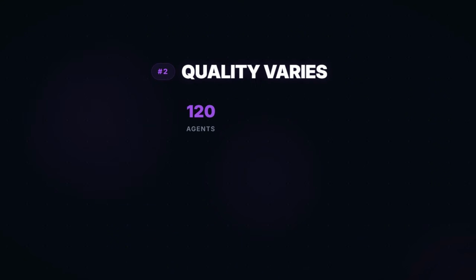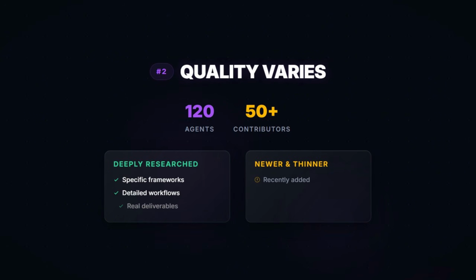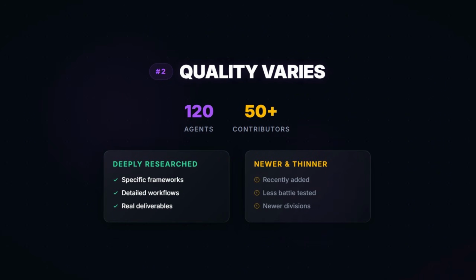Second is quality varies. 120 agents from 50 plus contributors. Some are deeply researched with specific frameworks, detailed workflows, and real deliverables. Others may be thinner. The recently added divisions are newer and less battle tested than the originals.